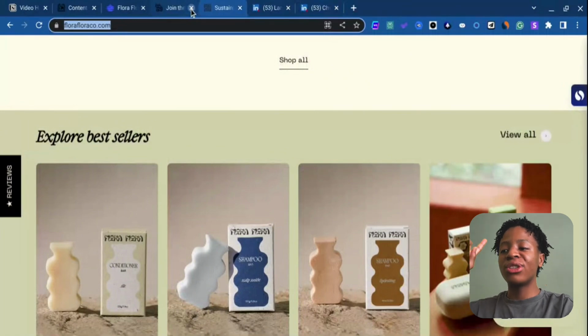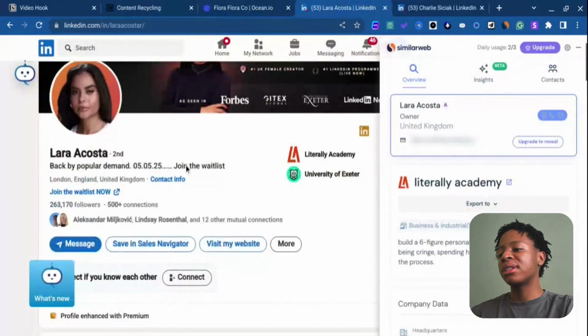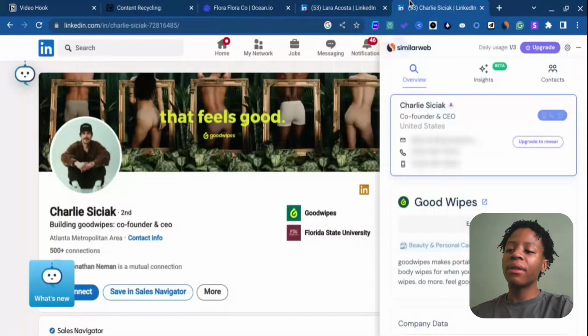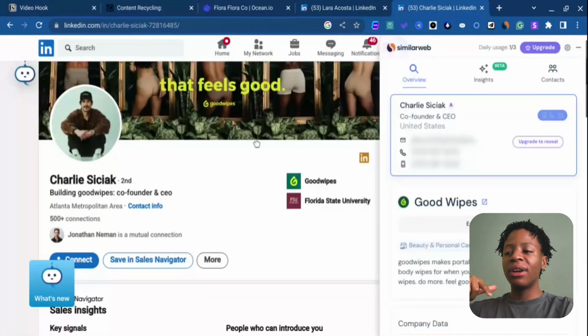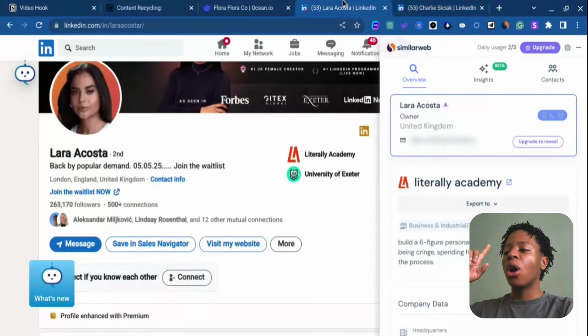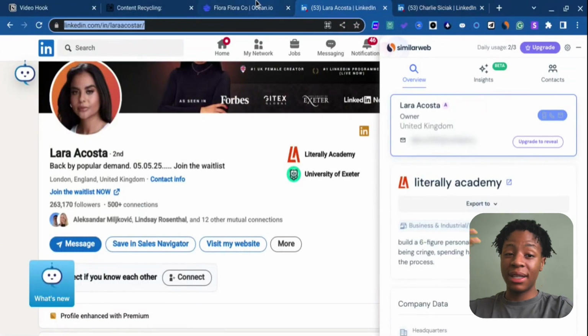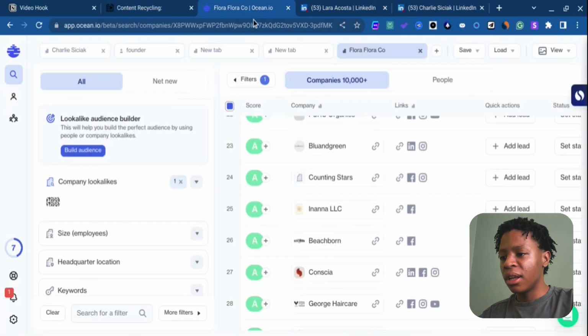And finally, let's go into the digital marketing agency side of things. Now, this is where the turning point actually comes into place. You know how earlier I was like, let's say you're looking for the CEO of the specific company and stuff like that. That is what I'm going to show you with the founder of Good Vibe, as you can see for yourself, right? But before we dive into that, I'm going to show you with Lara in terms of the digital marketing side of things, right? So in this case, I'm going to head over to Ocean and dive into another tab,